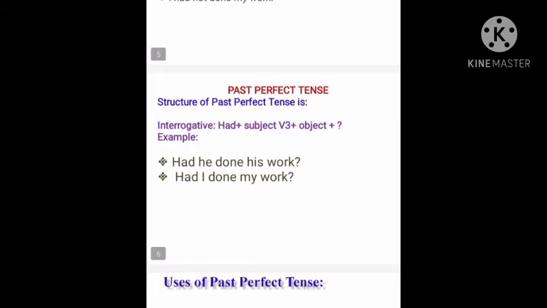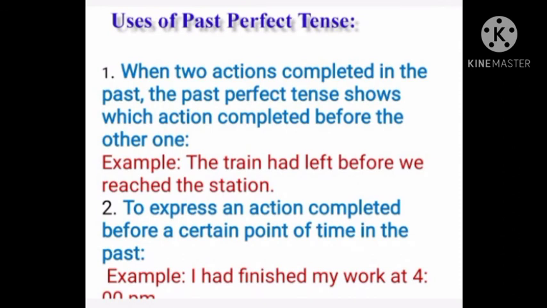Now we will discuss how we use the past perfect tense. Firstly, we use the past perfect tense when two actions are completed in the past. The past perfect tense shows which action was completed before the other one. For example, the train had left before we reached the station.